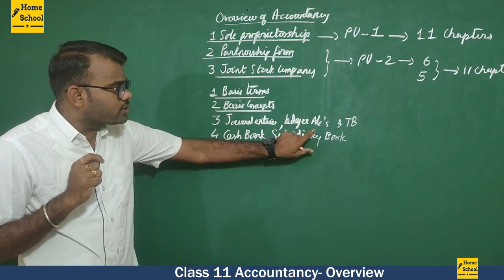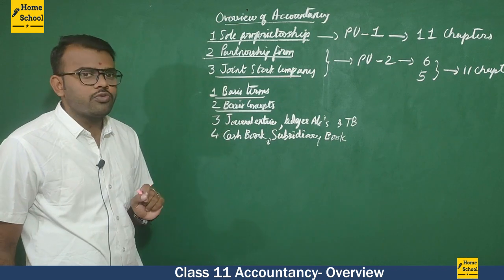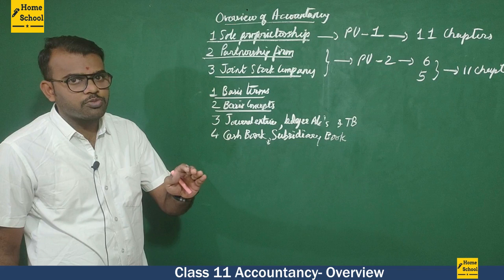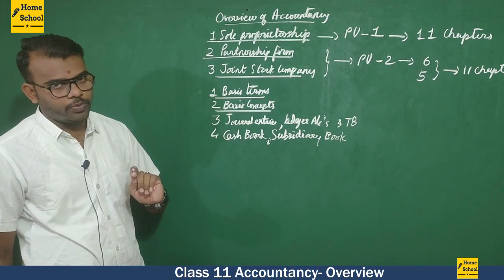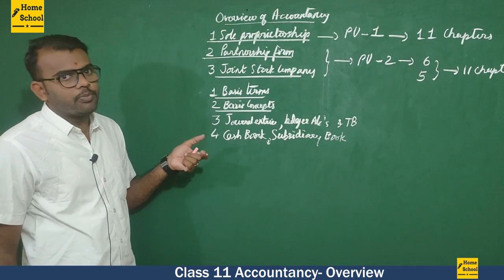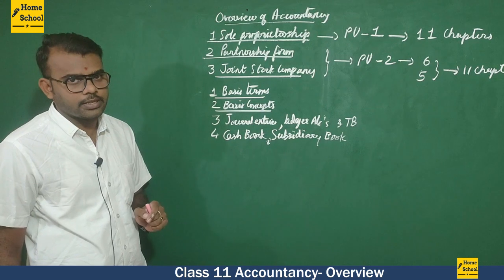So these 4 chapters are very much important to understand the further accountancy classes.